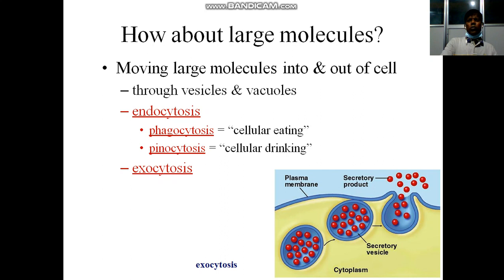Phagocytosis is moving the large molecule of solid substance. It is also known as cellular eating, and moving the fluid substance into the cell is pinocytosis, and it is also known as cellular drinking. So, phagocytosis is cellular eating and pinocytosis is cellular drinking. Phagocytosis and pinocytosis are types of endocytosis, and exocytosis is moving large molecule out of cell.